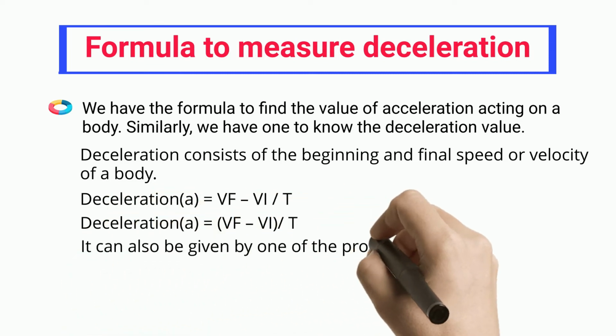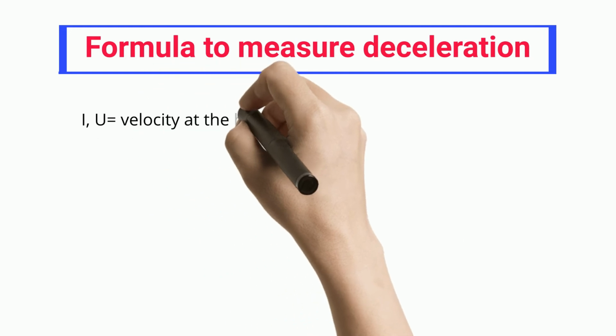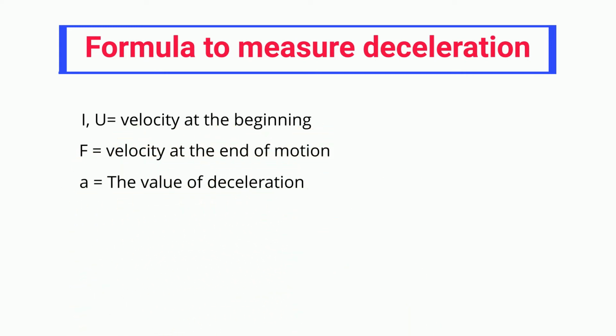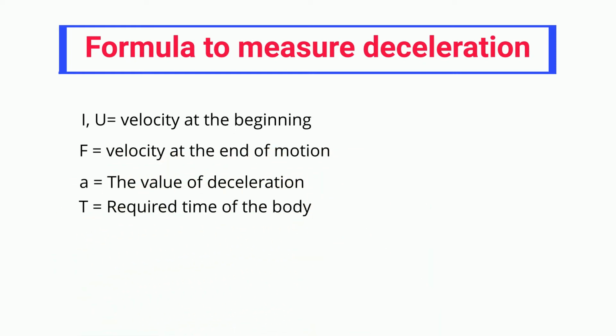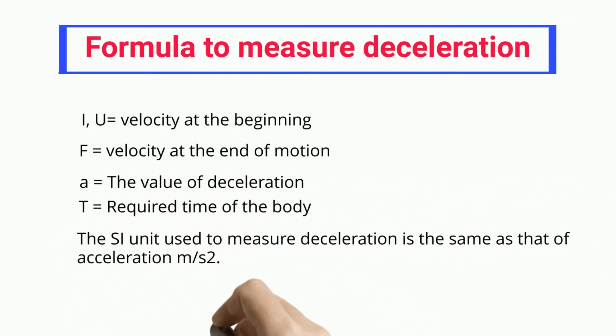It can also be given by one of the prominent equations of motion: v equals u plus at. In the above formulas, u equals velocity at the beginning, v equals velocity at the end of motion, a equals the value of deceleration, and t equals required time of the body. The SI unit used to measure deceleration is the same as that of acceleration, m/s².